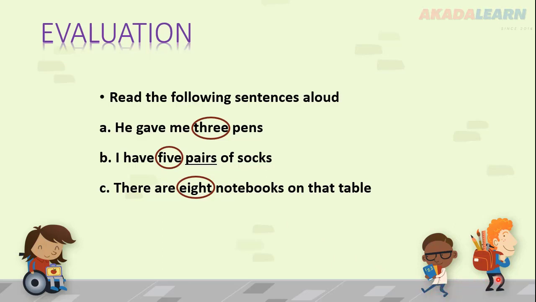Also, you have a pair of shoes. 1, 2, 1, 2. You can also have a pair of glasses. 1 and 2. Okay, so anything that comes in a set of 2 is called a pair. So this is pair, referring to this word here. So I'm not going to tell you what the word is. I want you to pronounce it on your own. Okay, read the sentences on your own.